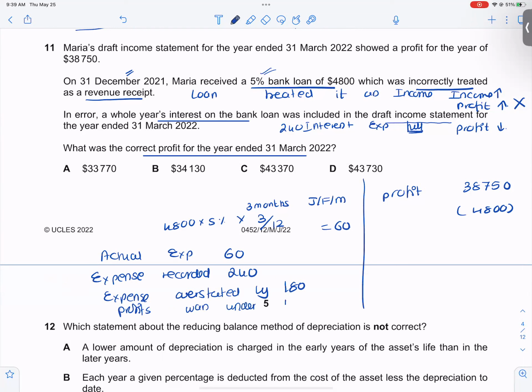Profits was understated by 180. Since the profit was understated because of the error, now I have to correct the error. That means I have to increase the profits by 180. So my corrected profit will be 38,750 minus 4,800 plus 180. So my corrected profits would be 34,130.